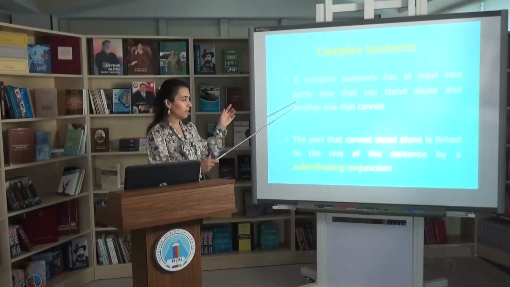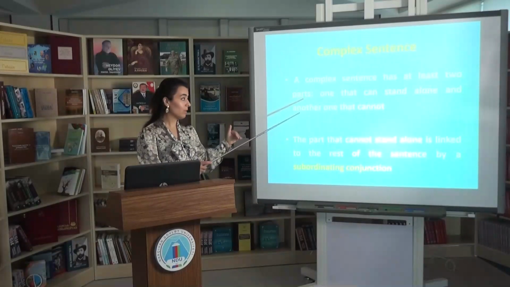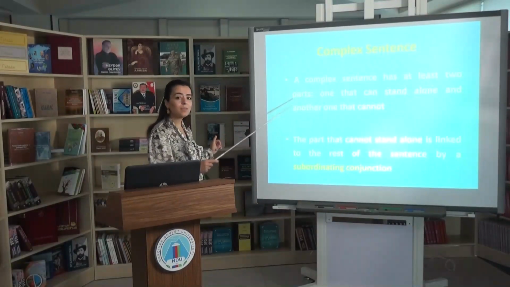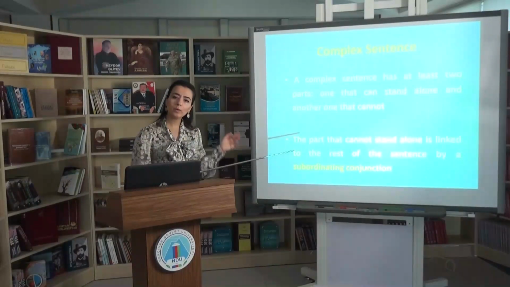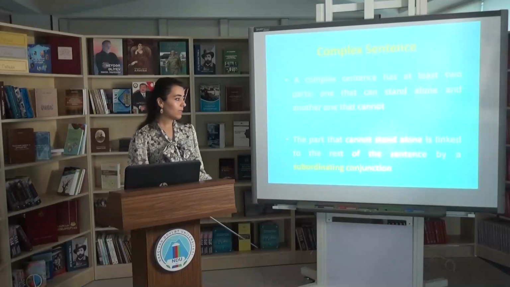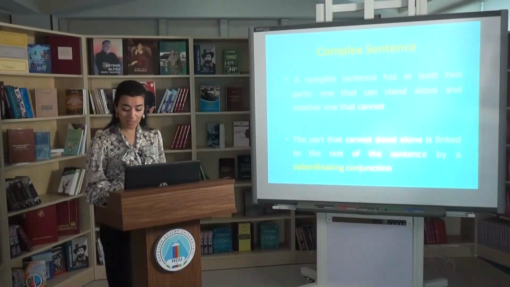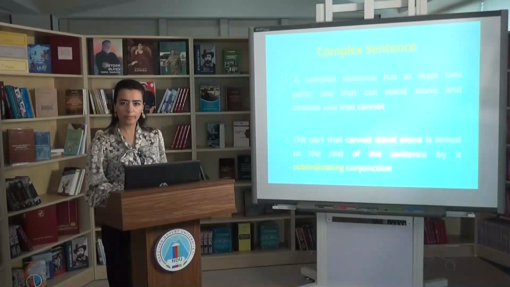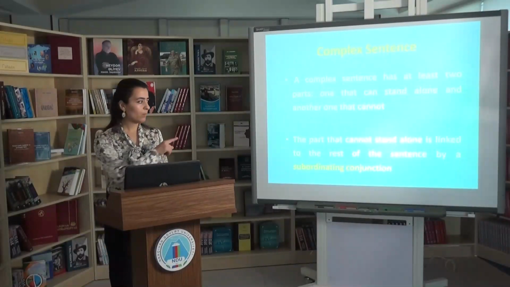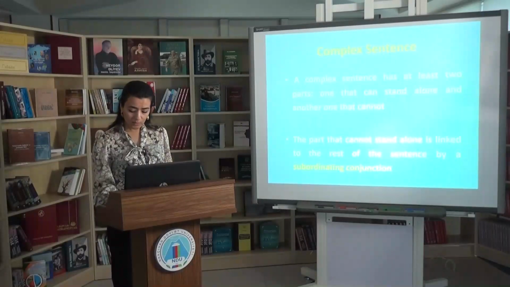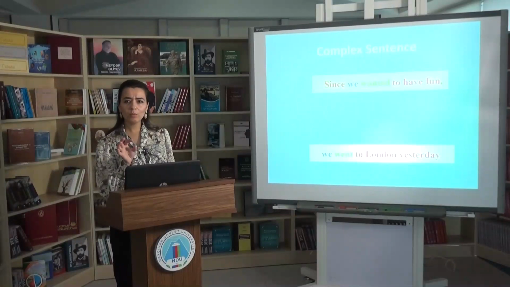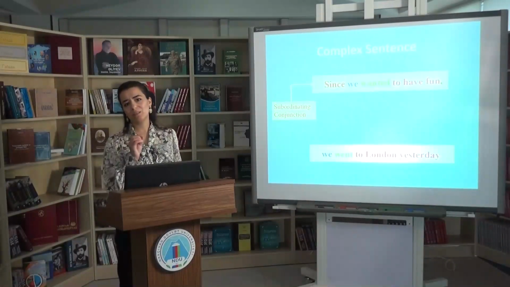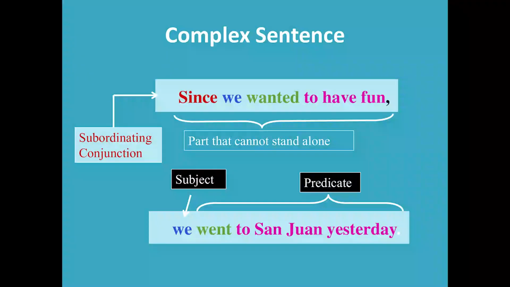An independent clause is a type of clause that can stand alone, and the next one depends on the first part. So the part that cannot stand alone is linked to the rest of the sentence by means of a subordinating conjunction. I have spoken about the classification of conjunctions in my previous slide. Subordinating conjunctions, as its name implies, are used to link an independent clause and a subordinating clause.